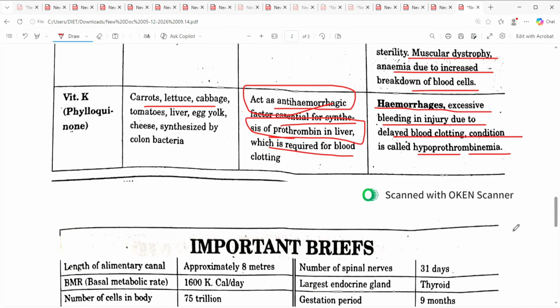So, vitamin A, retinol; vitamin D, calciferol; vitamin E, tocopherol; vitamin K, phylloquinone. Please have a look at all the sources, scientific names, chemical composition, and the differences in deficiency. Sometimes there may be a question from this part also, right. Another, we have some important briefs also.